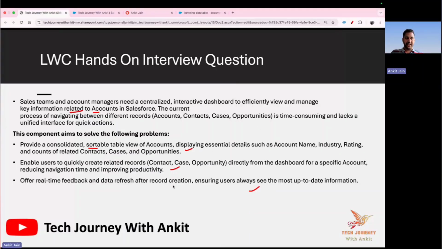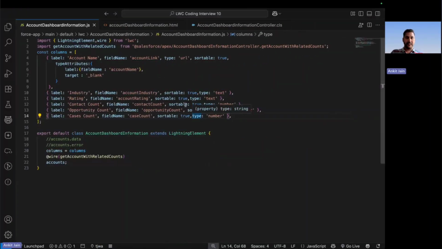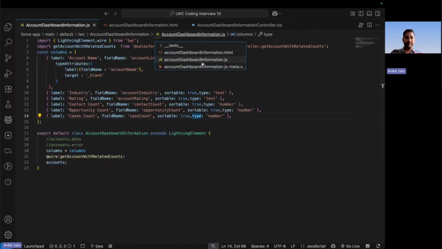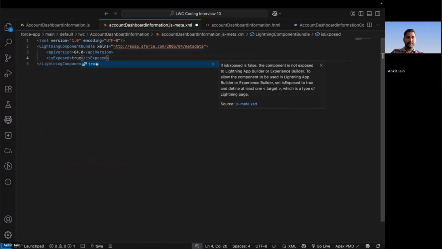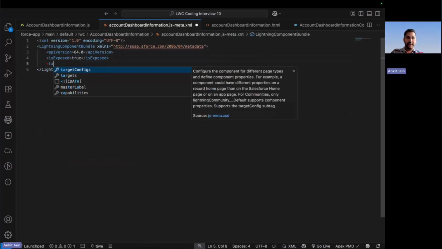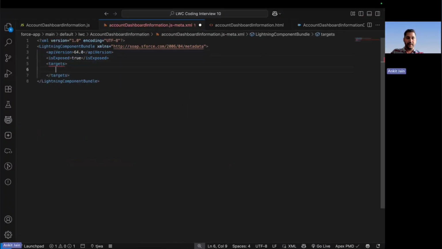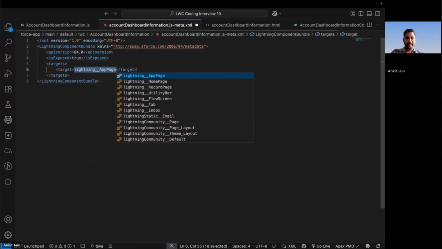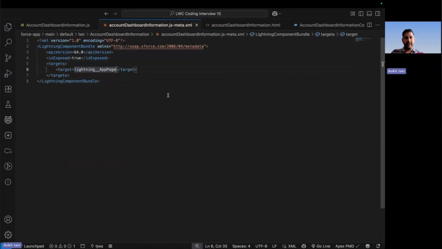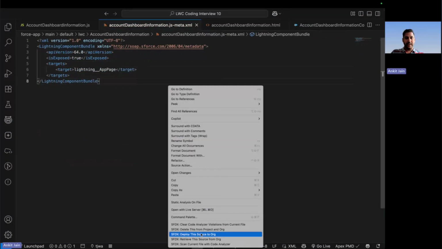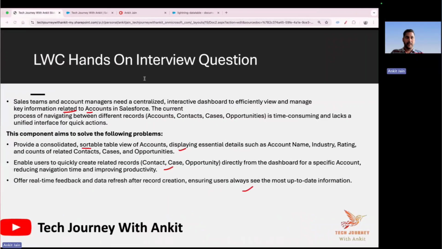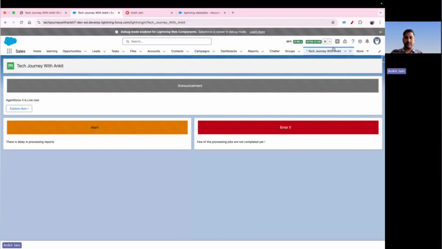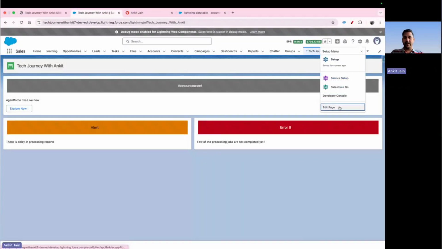Let's deploy and check whether it is coming up as expected or not. To do this, I am exposing my component, defining the targets here, and putting the target as an app page, and deploying this component as well. Now we will add this component on our org. This is the component that we have developed in the last video.